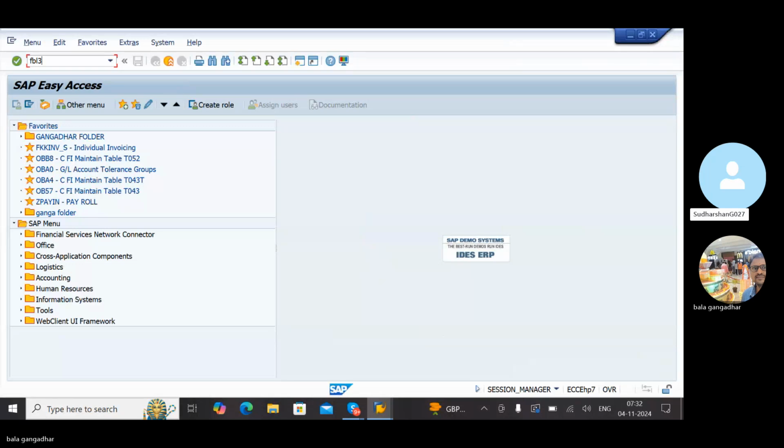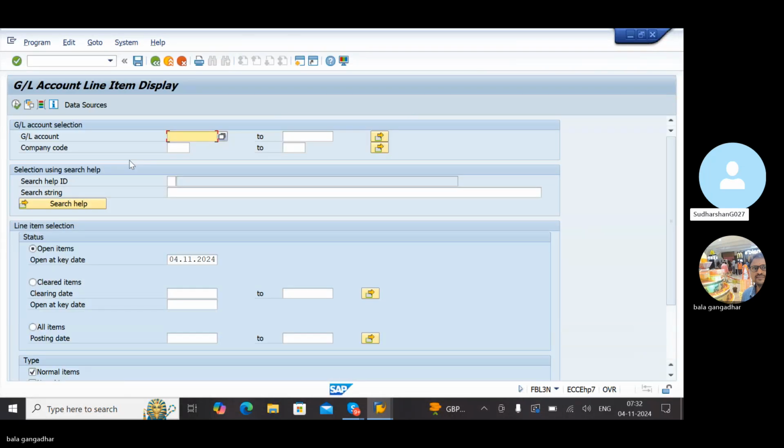Sir, to check the GL accounts whether it's linked to our company code or not. Correct. If I check GMRI, it is not showing any account. Why? It's not linked, sir. Exactly. For this company code, it is not maintained properly, meaning accounts are not maintained properly.